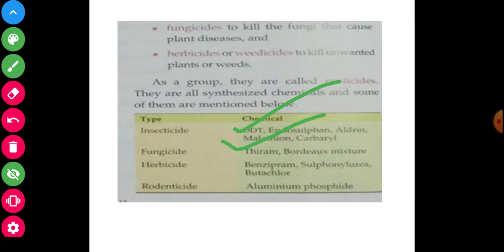Herbicides: paraquat, sulfonylurea and butachlor. Another is rodenticides: aluminium phosphide. If you see, the chemical names are already written here for insecticides, fungicides, herbicides and rodenticides. My dear students, see and observe carefully.